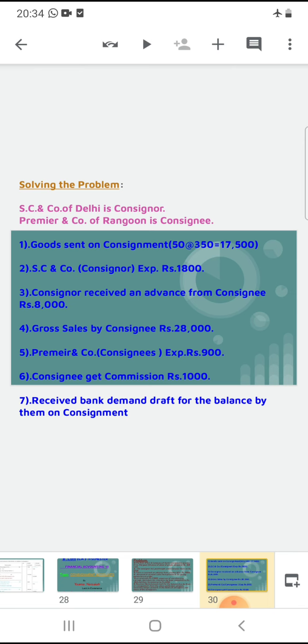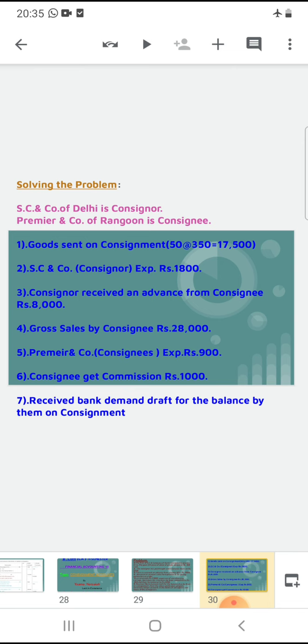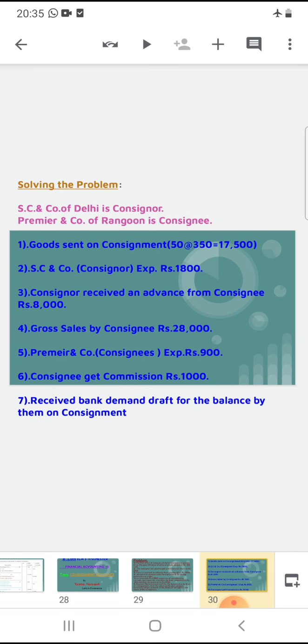Premier and Company of Rangoon is the consignee. Who is the consignor? Who is the consignee? You know very well. Okay. First one is goods sent on consignment, 50 cases at the rate of 350 each. The value is 17,500.